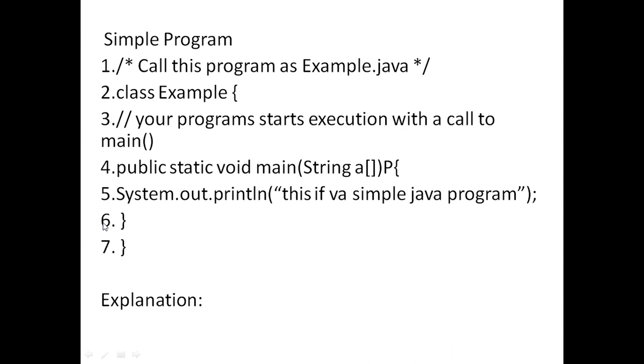In the sixth line, a close brace is there. This closes the main function. In the seventh line, one more close brace is there. This is used to close the class. So this is the explanation for this program. Now we can discuss how to execute this program. Now see the example for this.